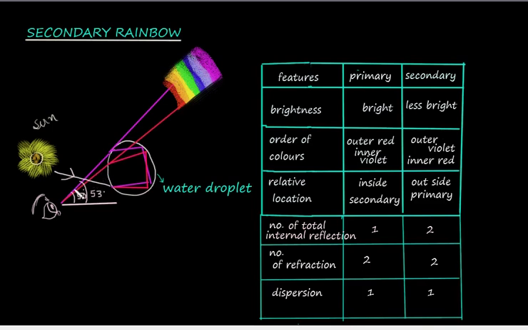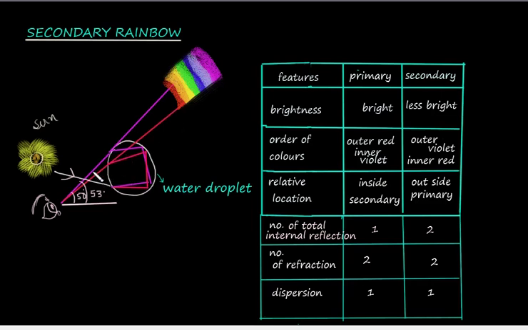While it is emerging out, the red ray emerges at 50 degrees to the horizontal level of the eye, and the violet ray emerges at 53 degrees to the horizontal line of the eye of the observer. So this cone is responsible here also for the formation of arc-like concentric colors in the sky. So in short, we find two refractions, two total internal reflections and one dispersion.